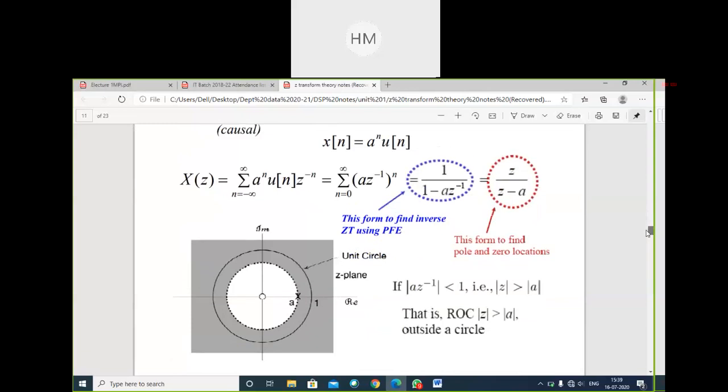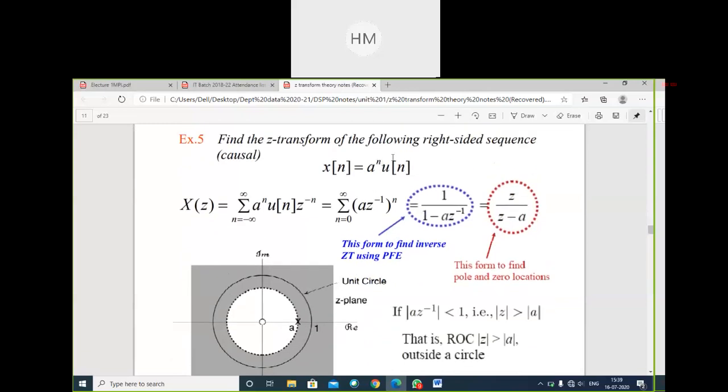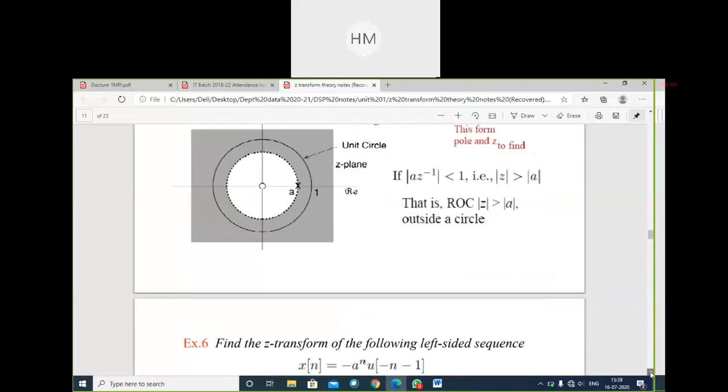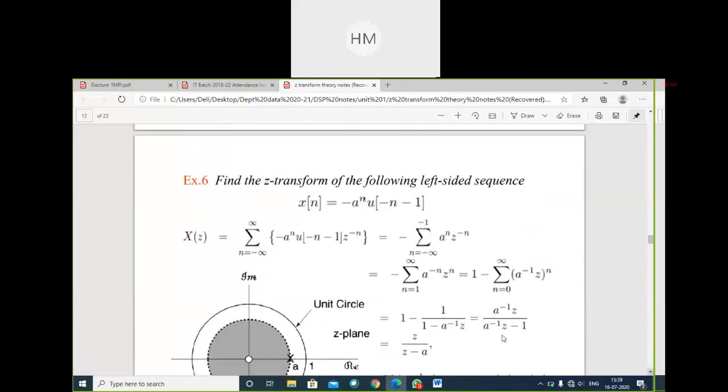So the first signal is a to the power n u of n, plus you have to write b to the power n u of minus n minus 1. Is it clear? Did everyone write it down? Okay. Same thing, you have to plot the ROC of the signal. Clear?